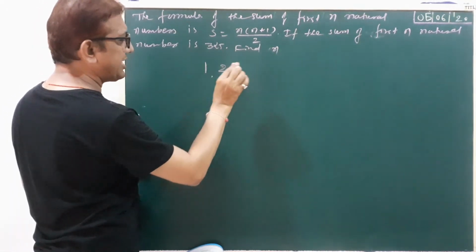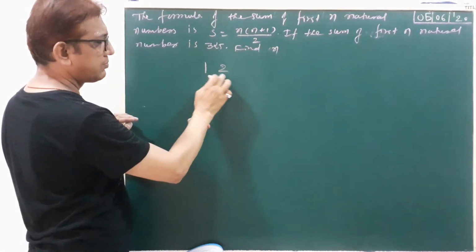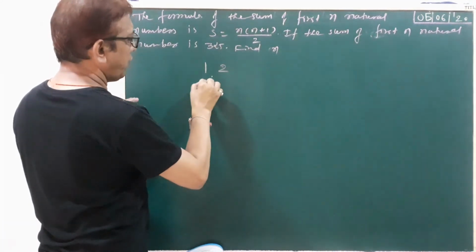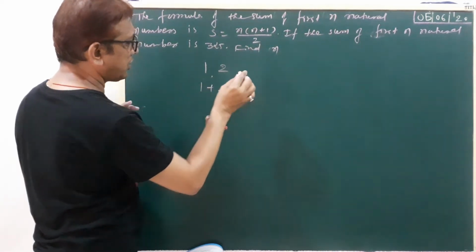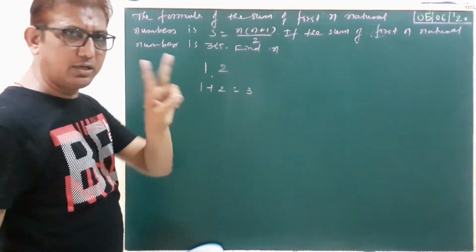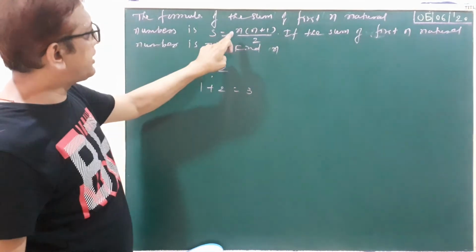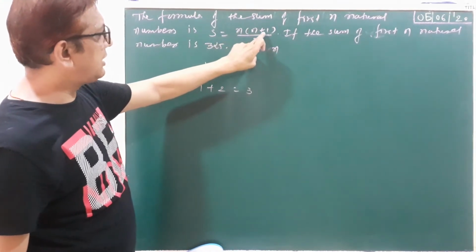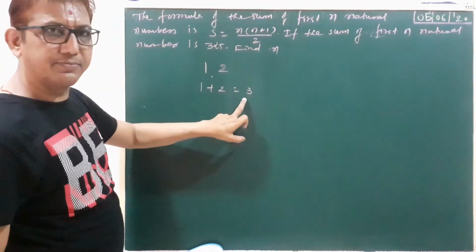Suppose we take first two natural numbers. Sum of these two numbers is 3. 1 plus 2 equal to 3. Total two natural numbers. Okay. Put here n equal to 2. 2 plus 1, 3 upon 2. 2 cancel. Answer is 3.